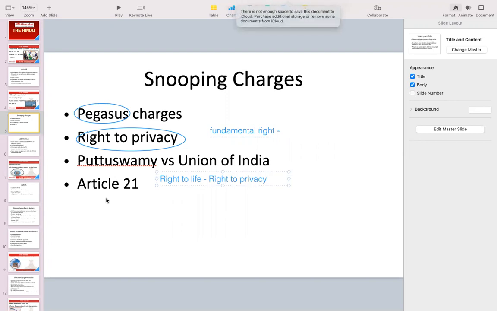So questions can be framed various ways. You can be asked, what is a Pegasus? We can be asked whether right to privacy is a fundamental right or not. Yes, it is. In which case it was declared, Puttaswamy versus Union of India. Under which article it comes? So it comes under Article 21, which is right to life. Okay.